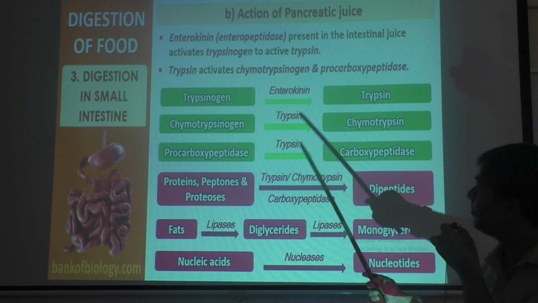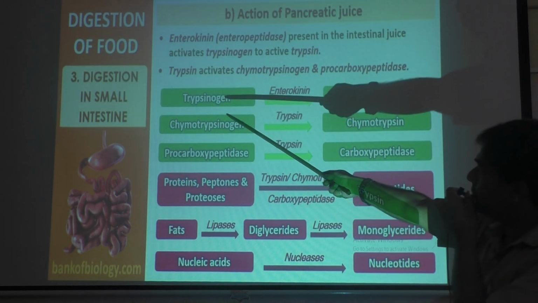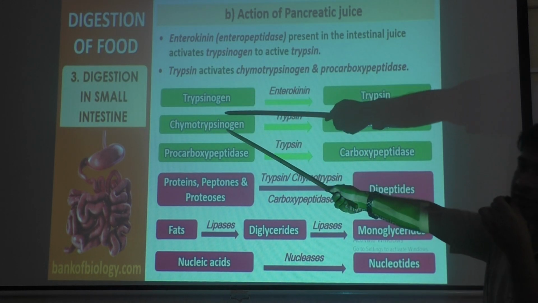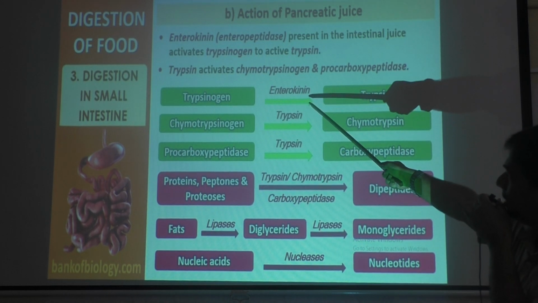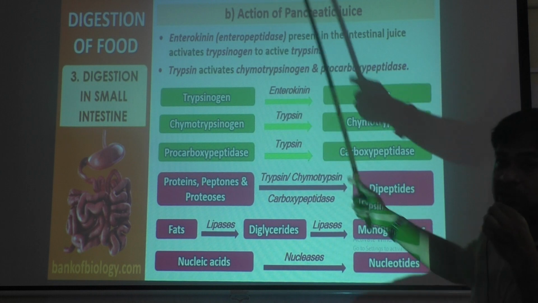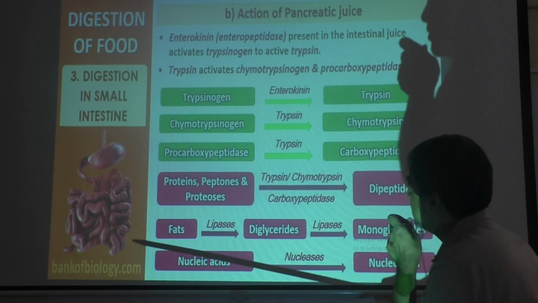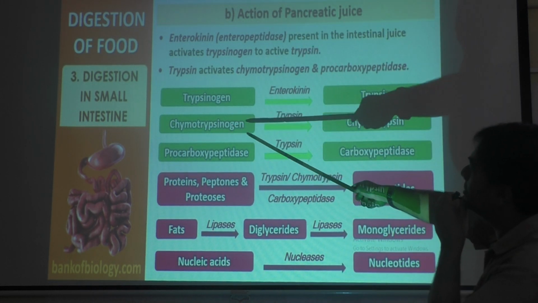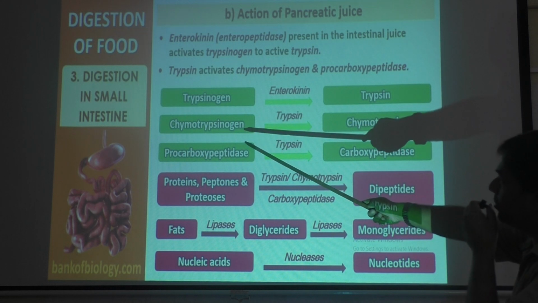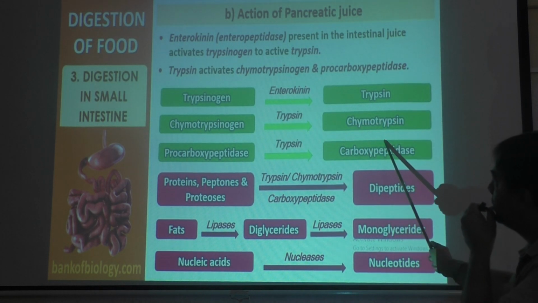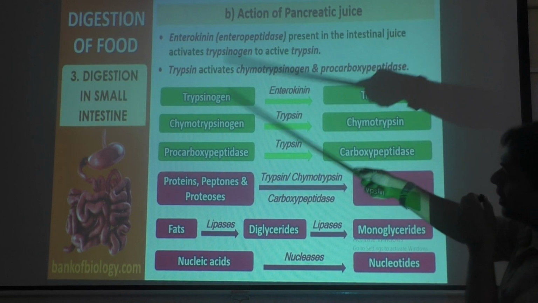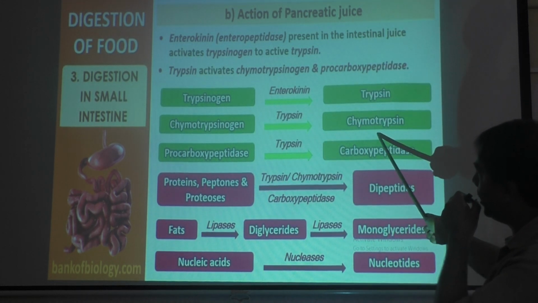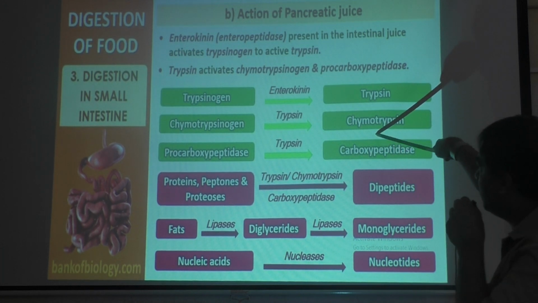You see there, trypsinogen present in the pancreas is converted to trypsin by enterokinin enzyme, that is produced by intestinal juice, not the pancreas. Then chymotrypsinogen is converted to chymotrypsin. Chymotrypsinogen is converted to chymotrypsin with the help of enzyme trypsin.